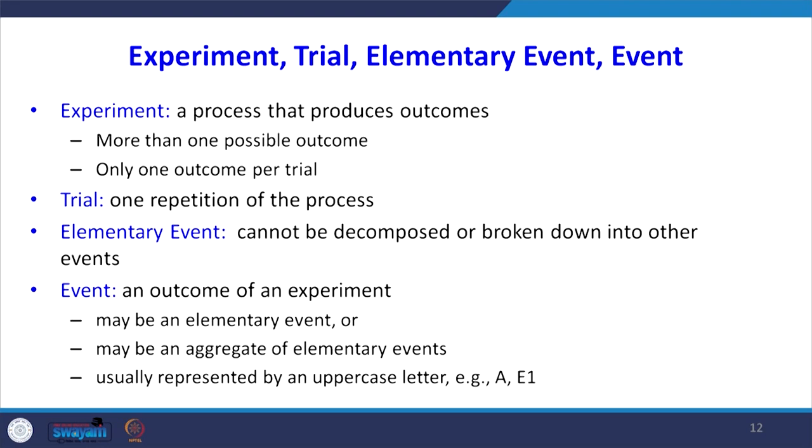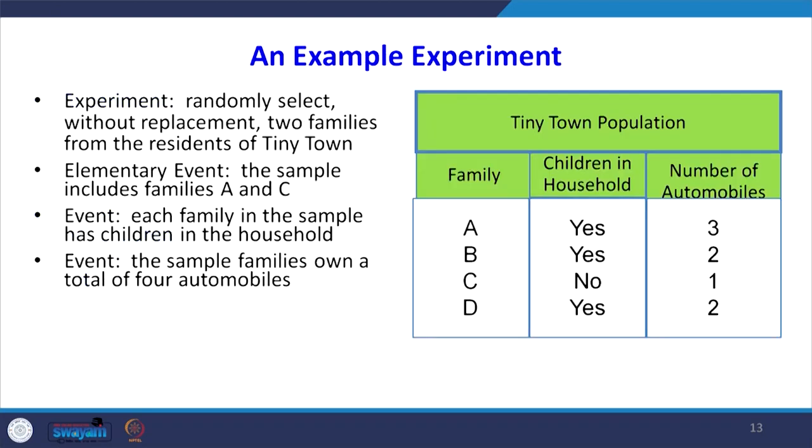What is a trial? One repetition of the process is a trial. What is the elementary event? An event that cannot be decomposed or broken down into other events is an elementary event. Then what is the event? An outcome of an experiment may be an elementary event, or may be an aggregate of elementary events, usually represented by uppercase letters, for example E, that is the notation for event. We will look at this example.